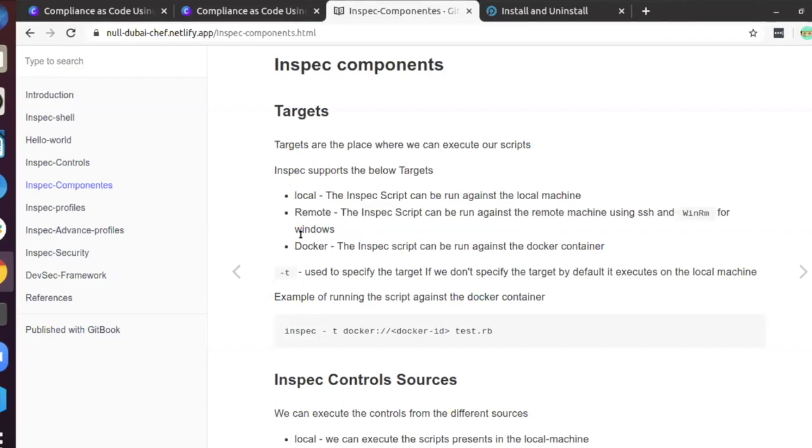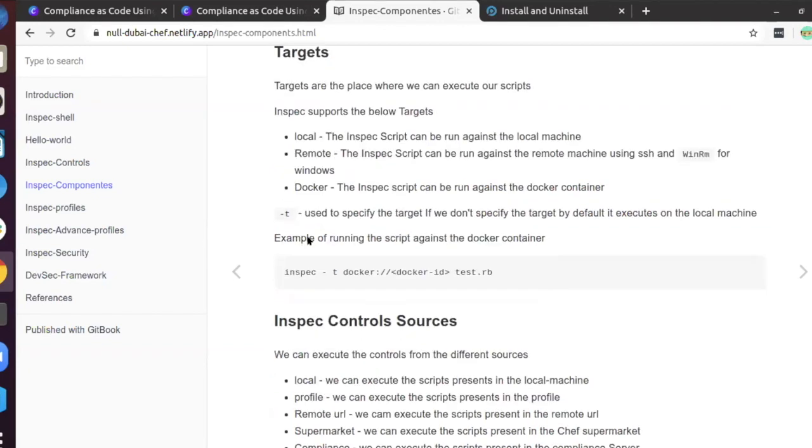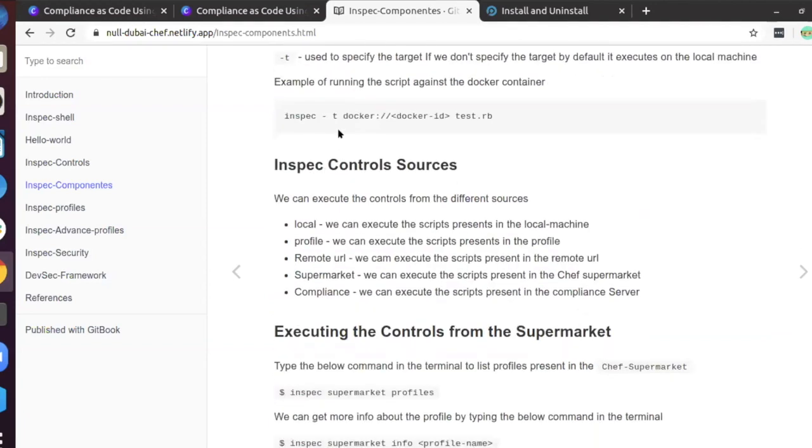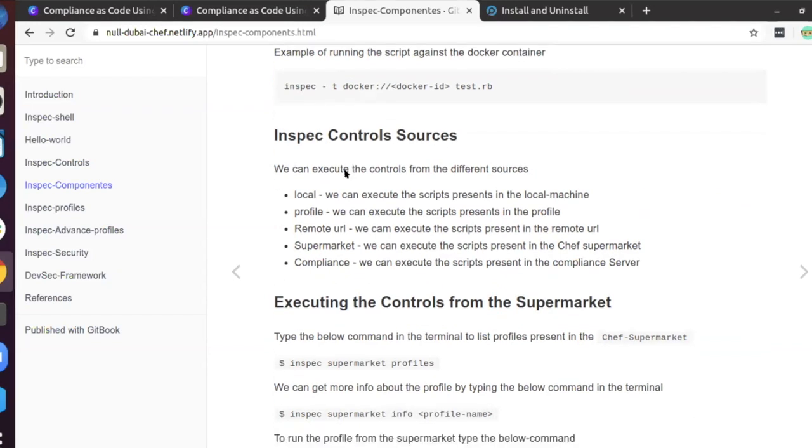And Docker, recently inspect started supporting Docker, so you can run the inspect command against Docker containers also. So the tag that we used to specify the target was -t. We will move on to the next topic, control sources.